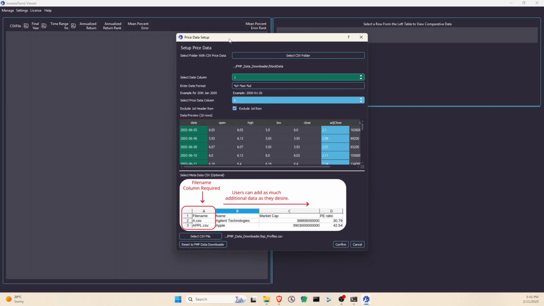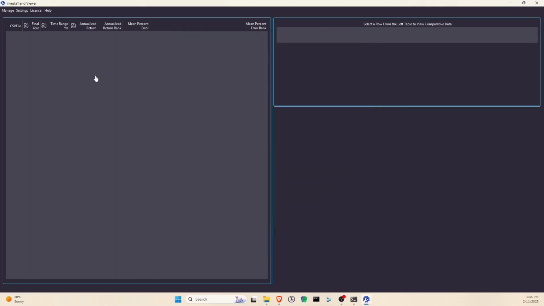If you used another data source, click the Select CSV Folder button and choose the folder where you saved your EOD CSV files. Be sure to select the date column, the correct date format, and the column with the adjusted price data. It's best to use adjusted price data for modeling, as it accounts for dividends and stock splits. Once you're ready, click Confirm to import the data.